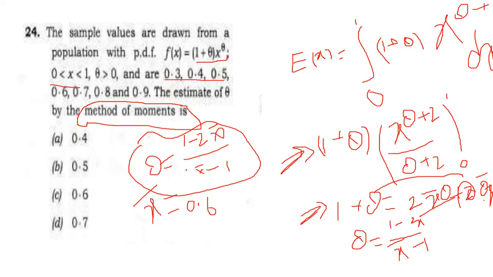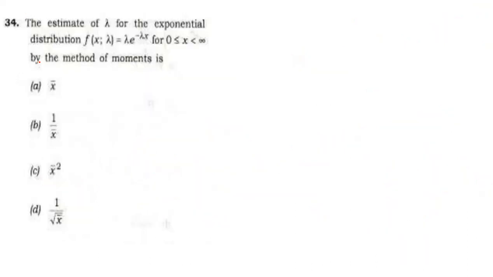When you apply 0.6 to this estimate, finally you got 0.5. So this is the method of moments for this question. Question number is 24. Now we can move to one more question.